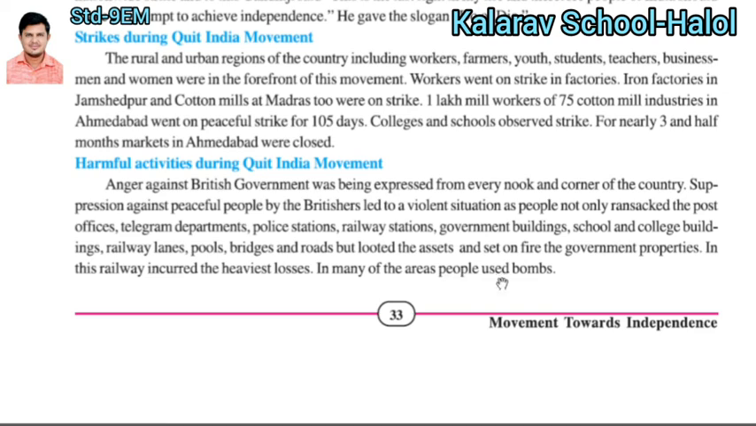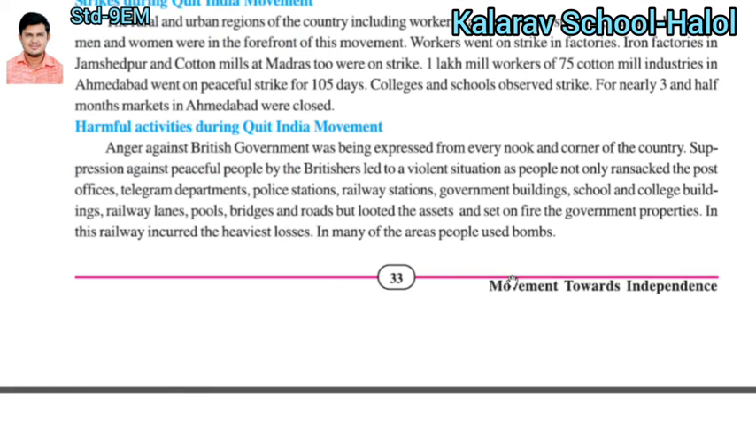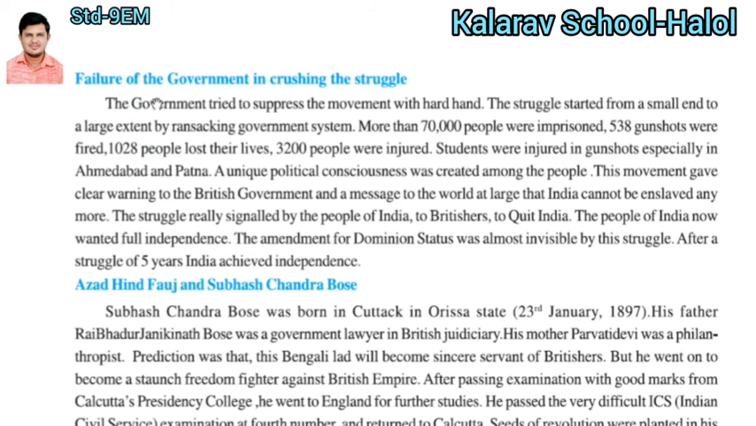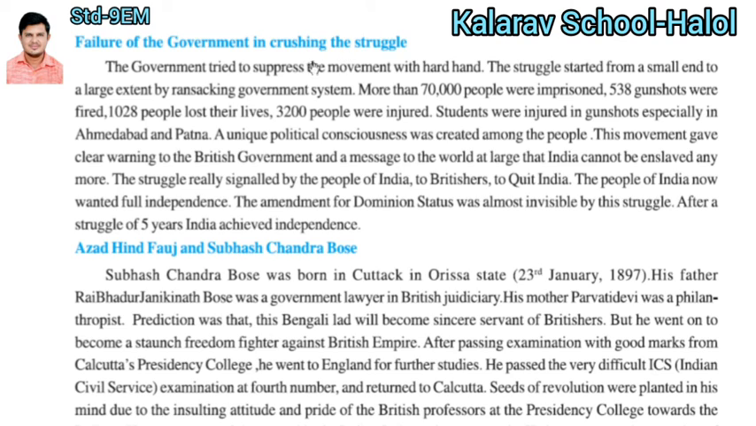In many areas, people threw bombs. The government failed in crushing the struggle. The government was trying to stop this activity, but they failed. The government tried to suppress the movement with a heavy hand, doing everything to stop it, but they failed. The struggle started from a small beginning and reached a large extent, shaking the government system.